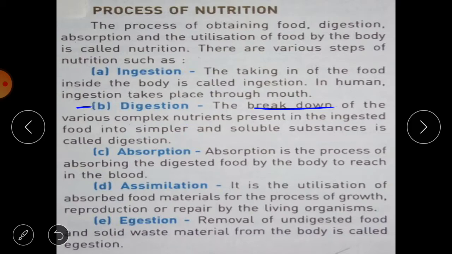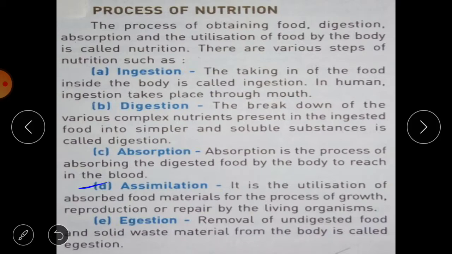The next is absorption. Absorption is the process of absorbing the digested food by the body to reach the blood. The absorbed nutrients, or digested food, are released into the blood and then carried to the different parts of the body.